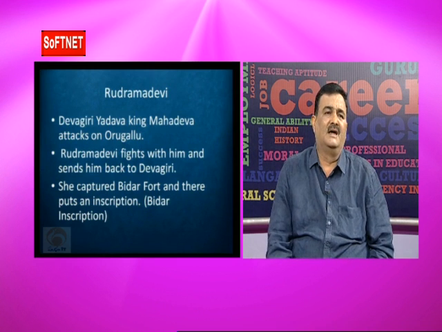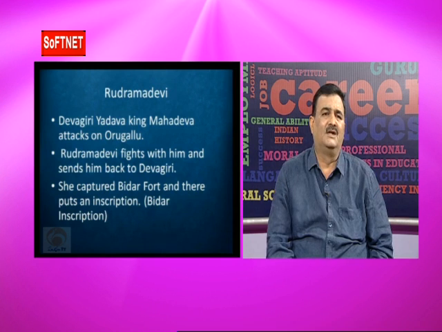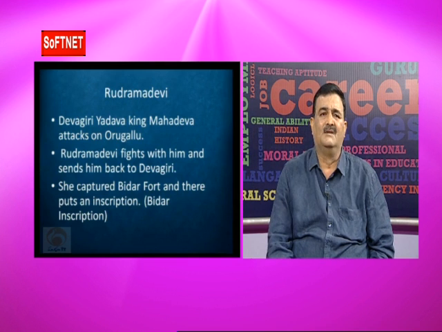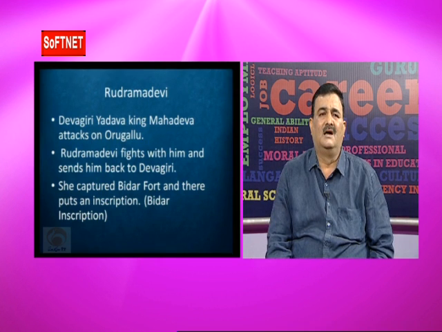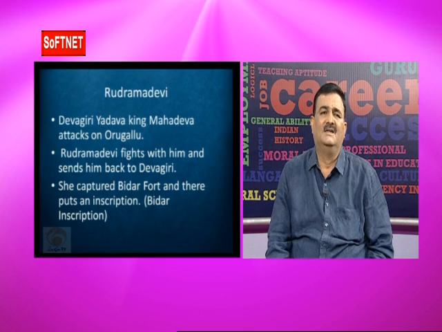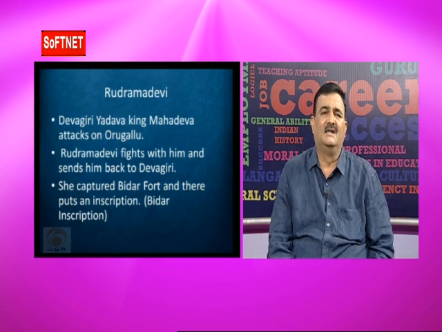At the time of Rudramadevi, one important incident took place involving the Devagiri Yadava ruler. Devagiri is in Maharashtra, and the Yadavas ruled from Devagiri. The Devagiri Yadava ruler Mahadeva marched against Orugallu. On the walls of Orugallu, Rudramadevi led her forces and repulsed Mahadeva's invasion.